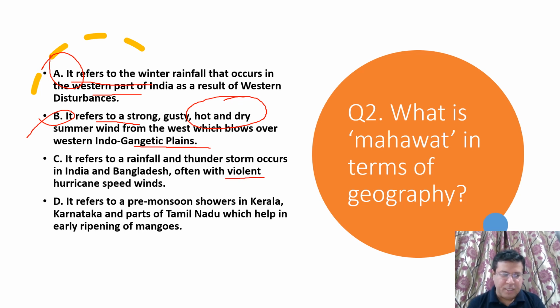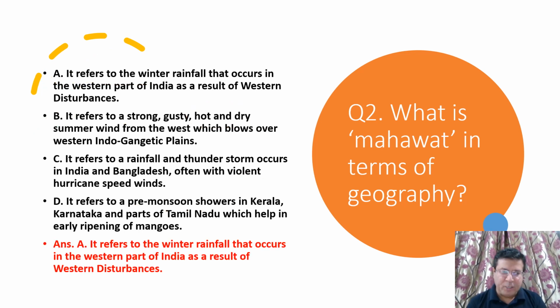That is also not there. Pre-monsoon shower in Kerala, that is also not there. Okay, dear friends, so A option is your right option. In the western part of India, it is caused by western disturbances. That is actually a winter rainfall.